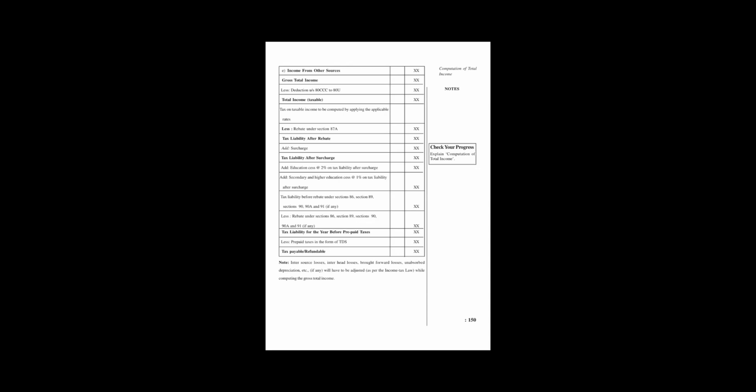If it is negative, the government can refund us, and if it is positive, we give that tax payable to the government. So this is the final table which we have to fill up every year, and we pay tax to the government.